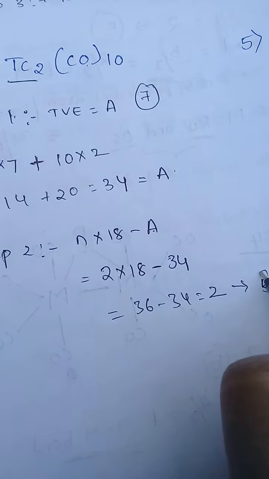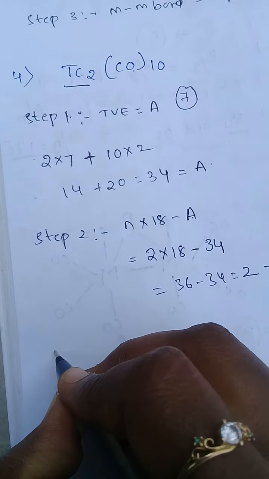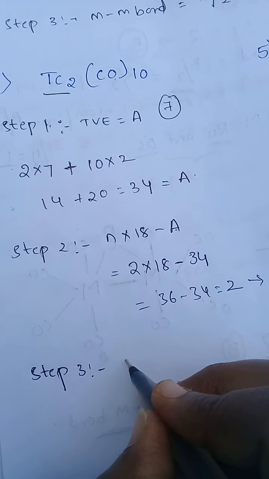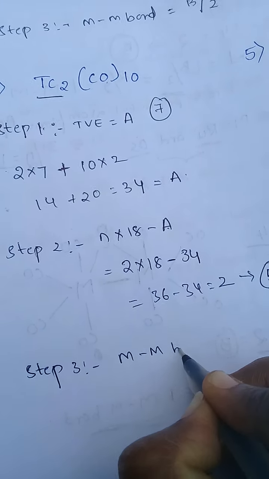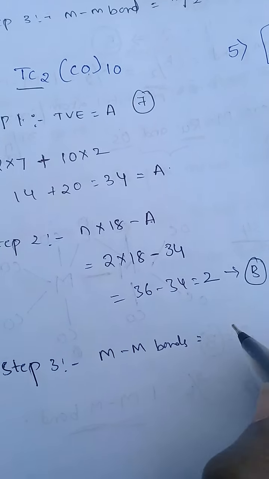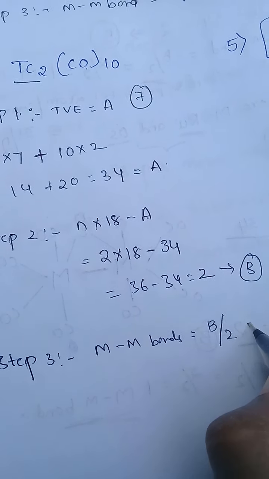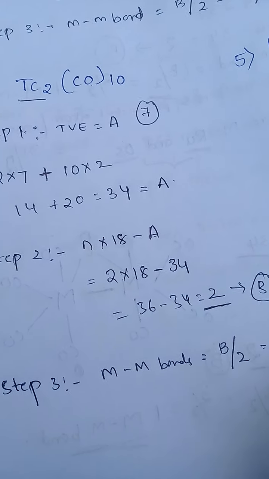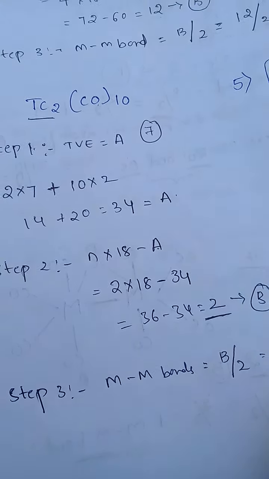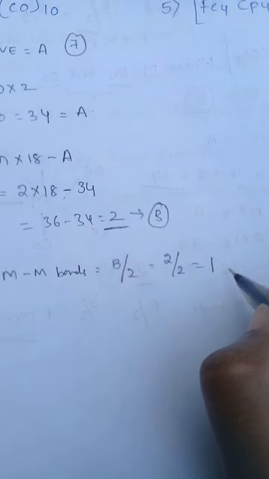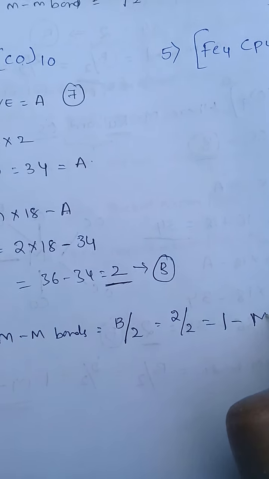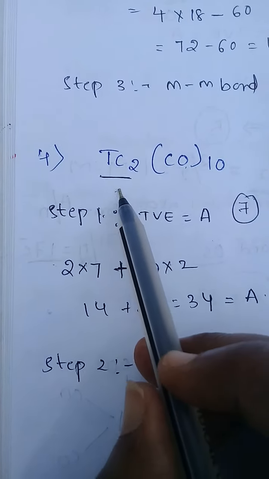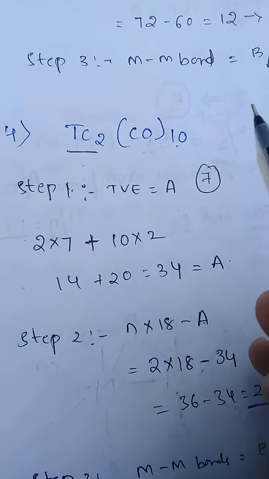This is the B. In step 3, we calculate metal bonds. Metal bonds equal to B by 2. What is the B? We got 2, so 2 by 2 equal to 1. So how many metal bonds are present? 1 metal bond is present for Tc2(CO)10.